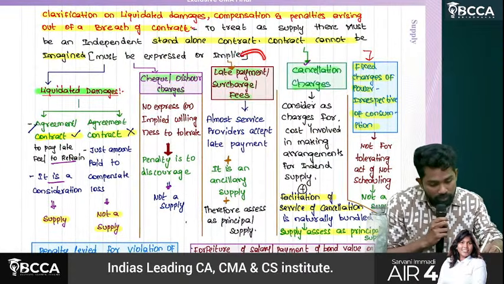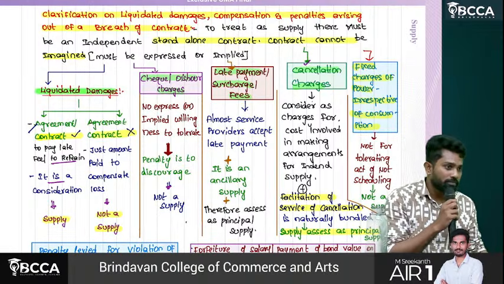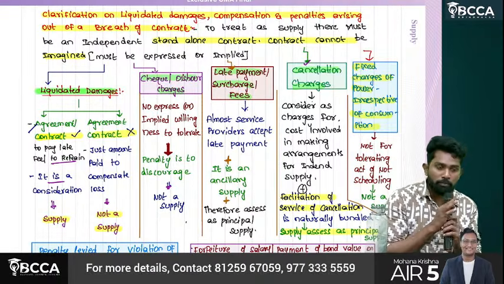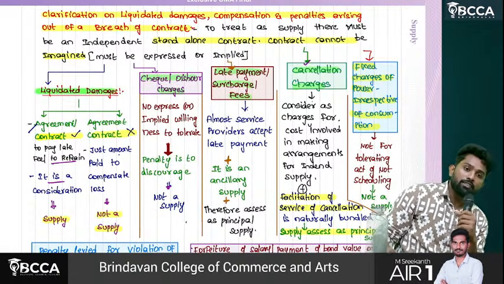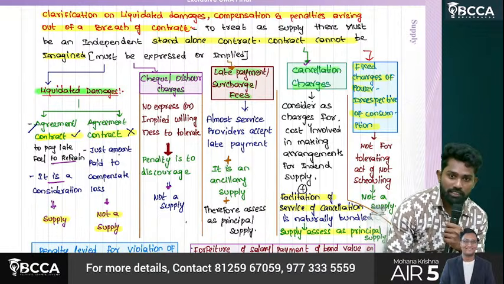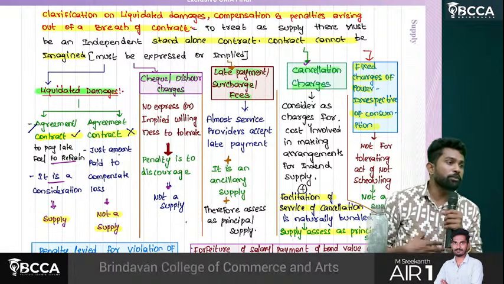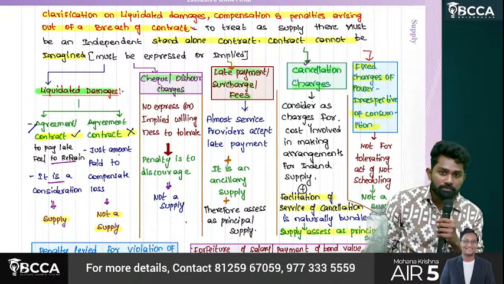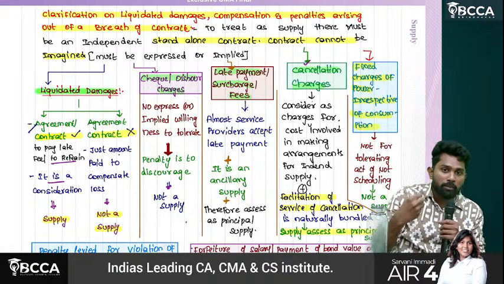But then, late payment and surcharge or fee. Sir, you delayed the electricity bill. You delayed the telephone bill. Or any such bills, you delayed. Then they will be levying certain late fees. Let's say that by the 21st you need to pay the electricity bill, but you are paying it on the 28th or 29th. Immediately on the 22nd, they are not disconnecting. They'll wait for another 10-15 days also, collecting late payment charges.